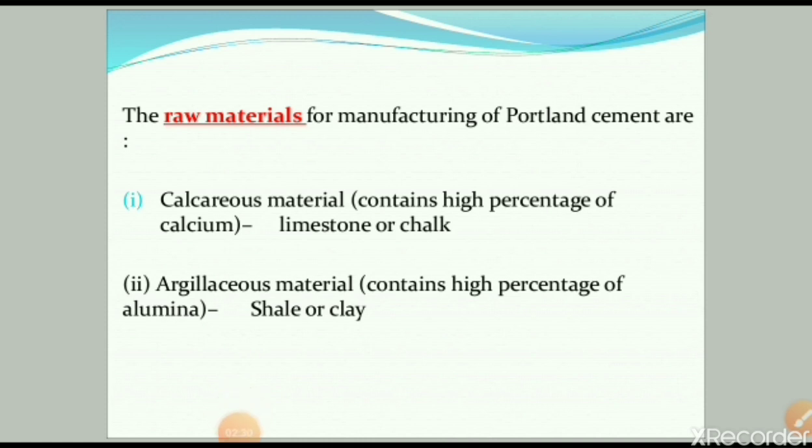The next, the raw materials for manufacturing of Portland cement. As far as the manufacturing of cement is concerned, it requires two types of raw materials. In that, first one is the calcareous materials. It contains a high percentage of calcium contents like limestone and chalk. And second one is the argillaceous material. It contains a high percentage of alumina, that is shale and clay. So these two raw materials are generally used for manufacturing of cement.